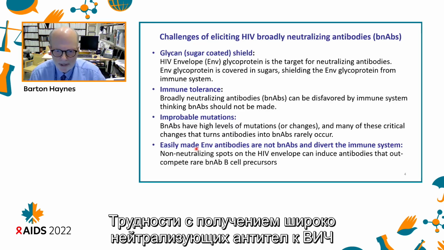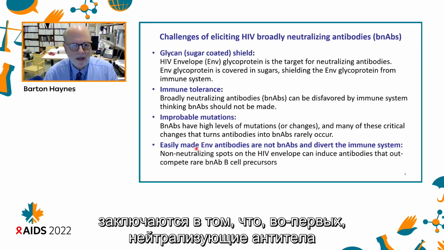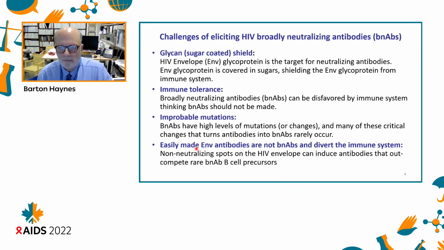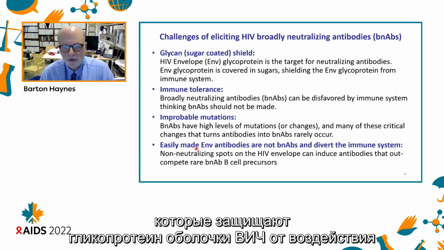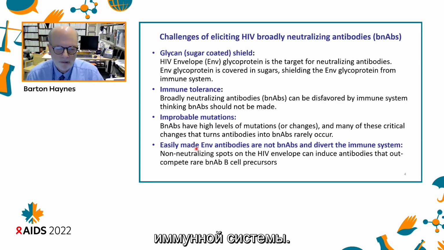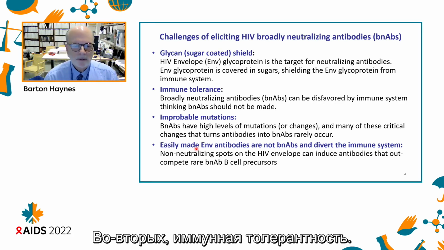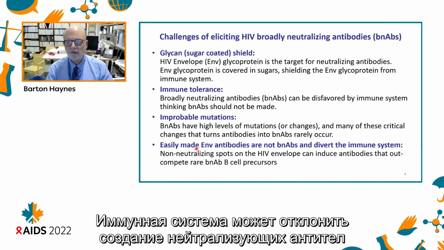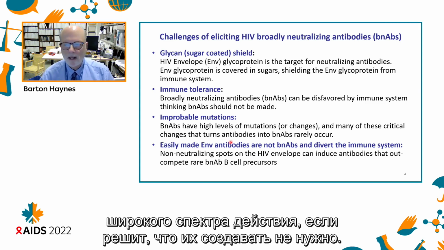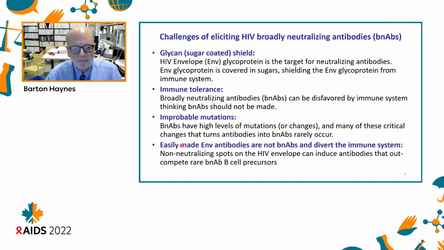The challenges of eliciting HIV broadly neutralizing antibodies are, number one, that the envelope is the target for neutralizing antibodies, and it is covered in sugars shielding the HIV glycoprotein from the immune system. Secondly, immune tolerance can be a hindrance. Broadly neutralizing antibodies can be disfavored by the immune system thinking that broad neutralizing antibodies should not be made.